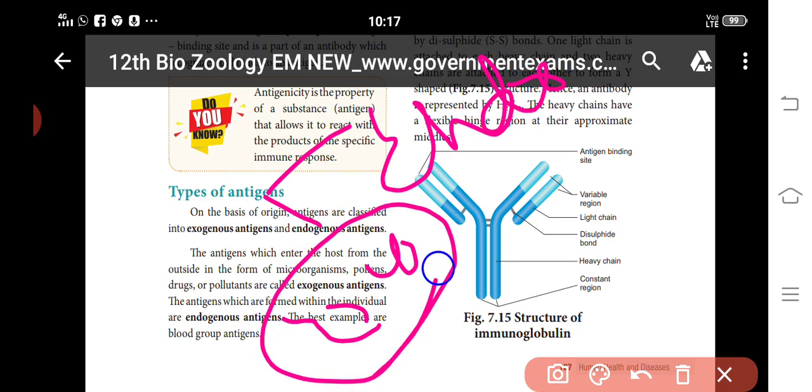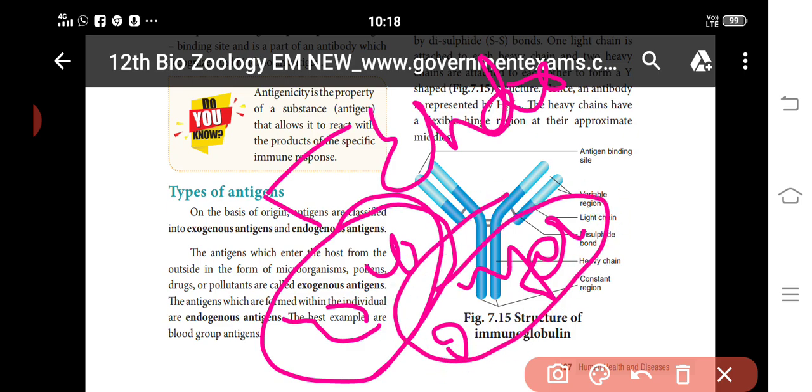Exo means outer. So if a microorganism enters from the outside, it may be pollen grains, drugs, pollutants, or dust particles. That is an exogenous antigen. Endogenous means within the cell, within the cells of each individual. The best example is blood group.